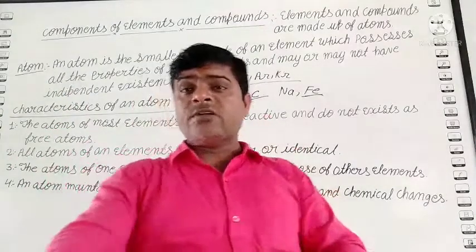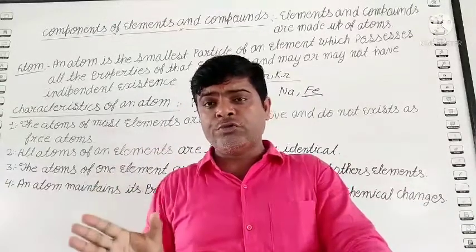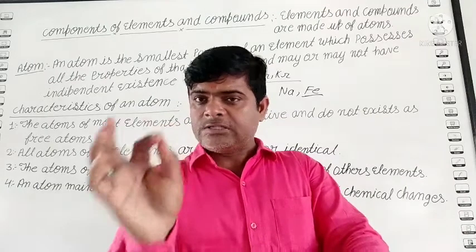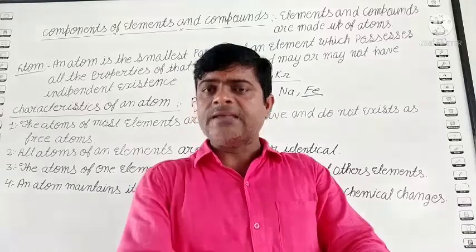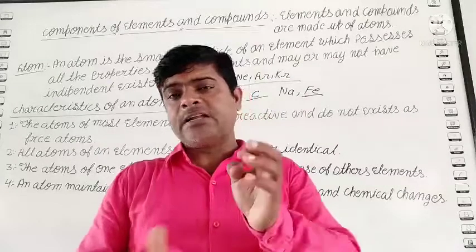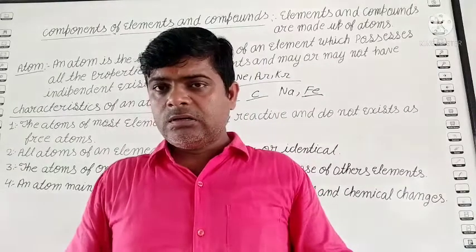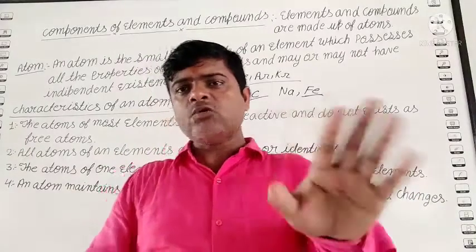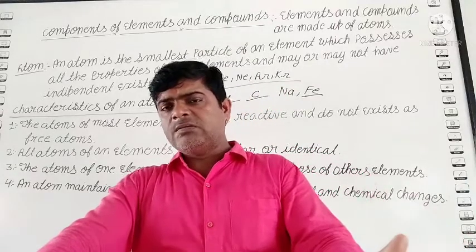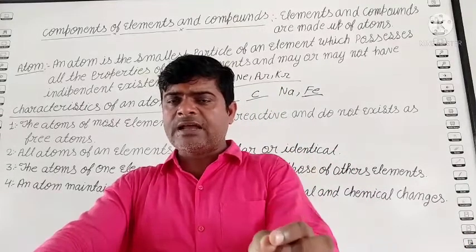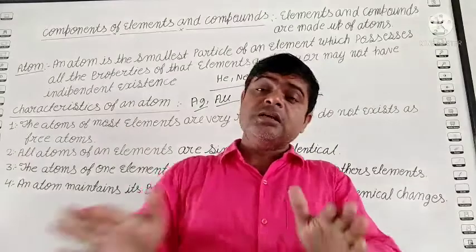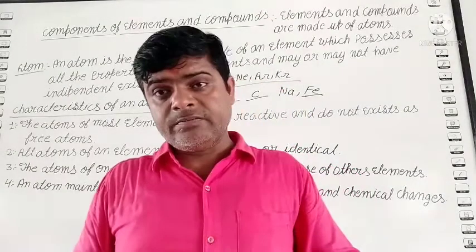If you take one gold piece and start to divide it, 1 to 2, 2 to 4, 4 to 8, at last when you get a very small piece of gold particle, is it possible that it has the property of silver? No, it is a gold particle. Similarly, silver: if you take a small piece of silver and a big piece of silver, is the small piece the same property or a different property? It has the same property. Means atoms of different elements have different properties. Clear?